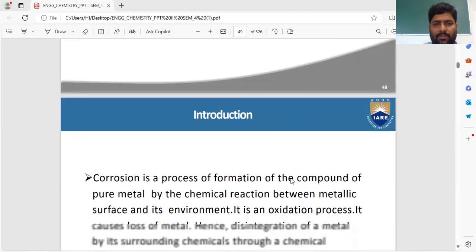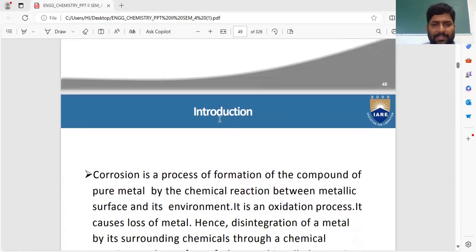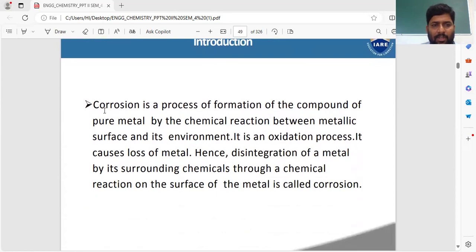Now see, this is the introduction of corrosion. Corrosion is the process of formation of a compound of pure metals by the chemical reaction between the metallic surface and its environment. It is an oxidation process. It causes a loss of metal, hence a disintegration of metal by its surrounding chemicals through a chemical reaction on the surface of the metal, which is called corrosion.